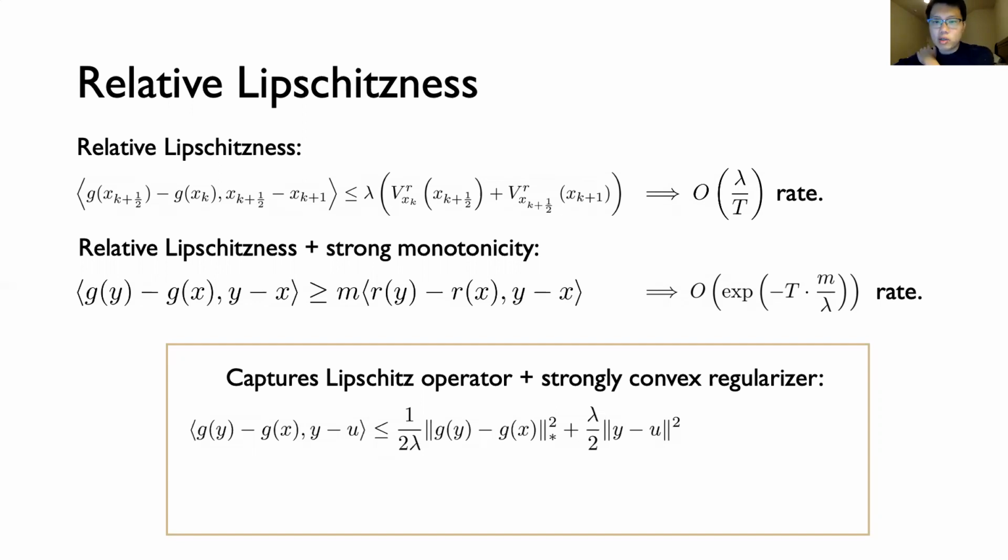So by applying Young's inequality, we can bound the inner product on the left-hand side of the RL definition as so. And by using that G is Lipschitz and the Bregman divergences of a strongly convex function are themselves strongly convex, we get the RL condition. However, we emphasize that in several important cases, even when the operator is not Lipschitz and the regularizer is not strongly convex, the pair still satisfies our definition and gets a better convergence rate for that reason.